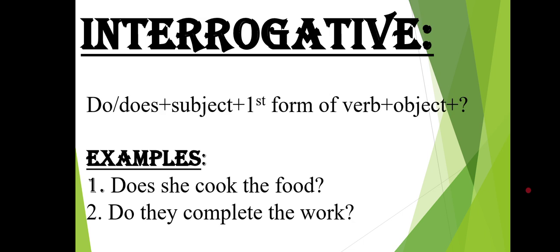So, what is the interrogative of she cooks the food? Does she cook the food? And what is the interrogative of they complete the work? Do they complete the work? I hope that all the three forms, affirmative, negative, and interrogative, are clear to you. Also, I want to make one thing clear, that affirmative sentences are also called positive or statement sentences, right?